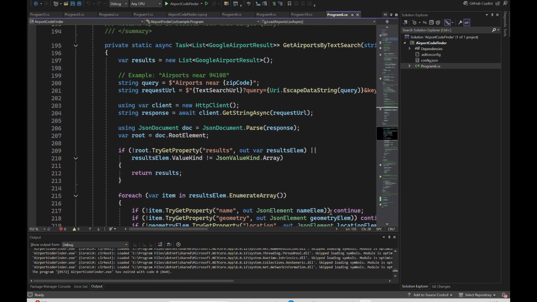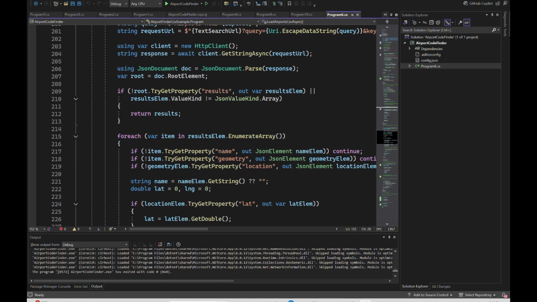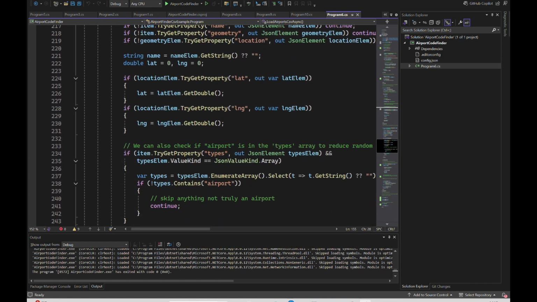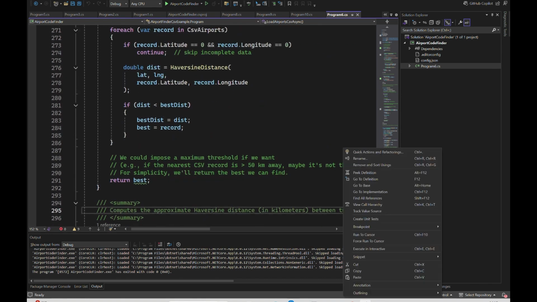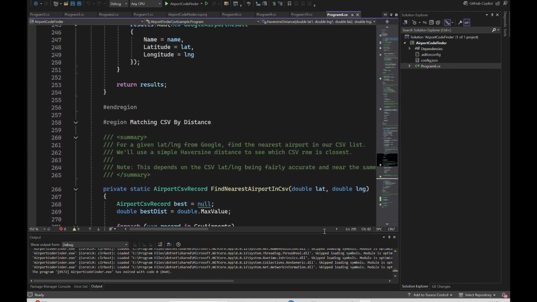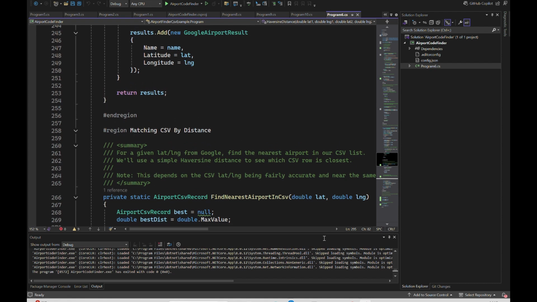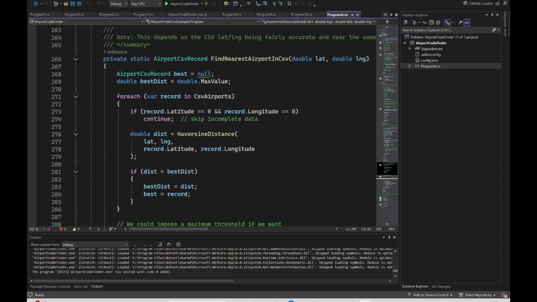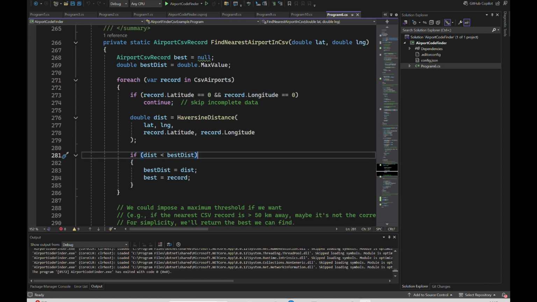So yeah, it's taking the lat long and returning the lat long also, I guess. Yeah, result, and it is returning the lat long. And then in the airports, yeah, there it is. It is basically going by the latitude and longitude and trying to find records in the CSV based on the latitude and longitude, which is not the most reliable thing to do. Latitude longitudes are not super accurate in different databases. So I don't want it to do that.